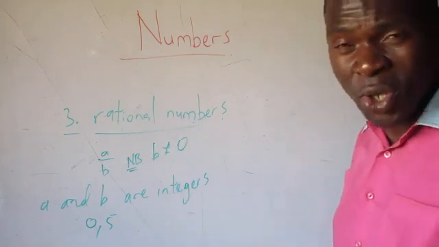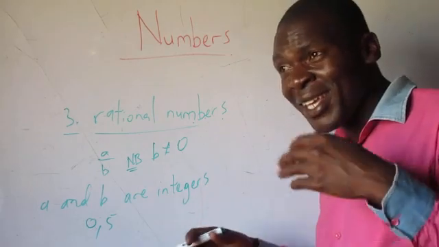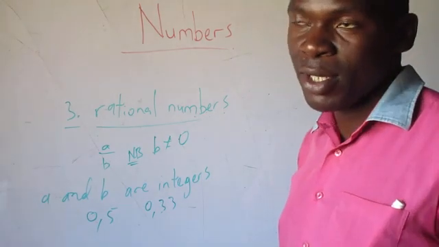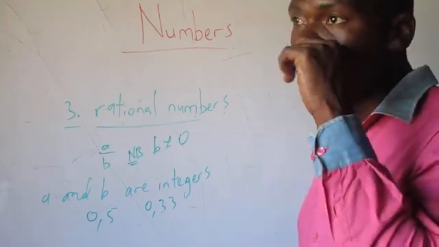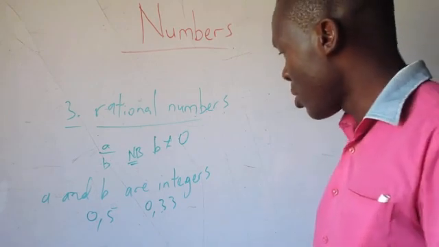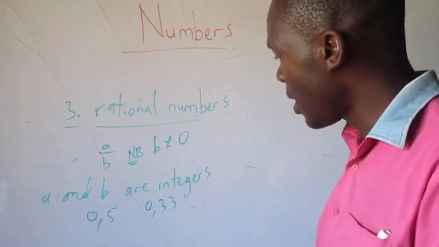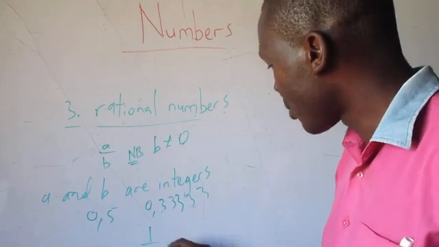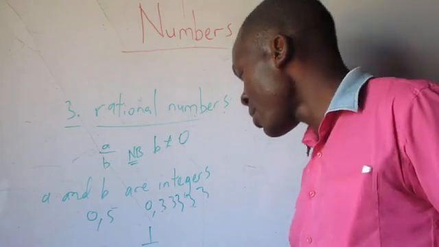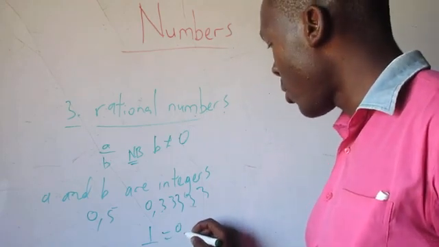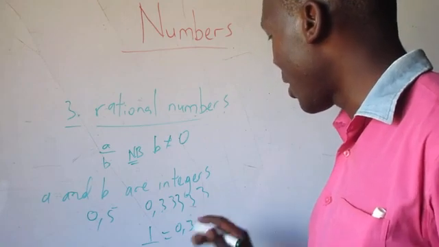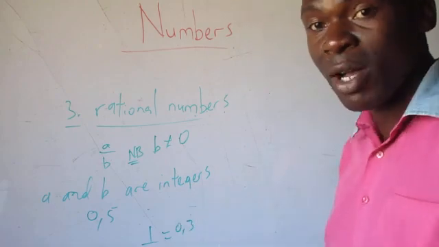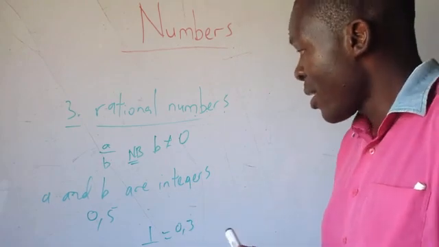Again, think of recurring decimals as well, because they are also part of rational numbers. I was giving an example of 0,3333, which is 1 over 3. As a recurring decimal it can be written as 0,3, then we put this sign here. So all recurring decimals can be expressed as a what?